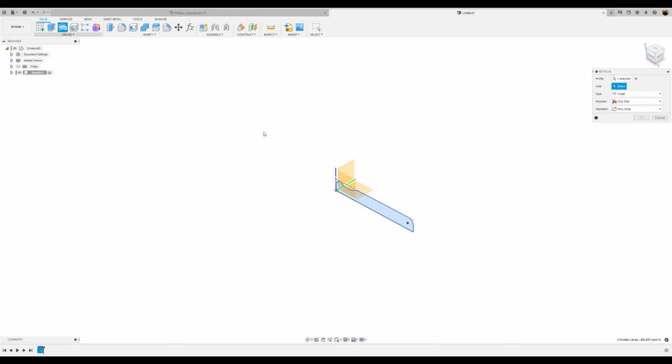I'm going to select the revolve tool. The profile is already selected. Now the axis, I'm just going to select the bottom and it'll rotate. There's nothing else you need to do. Click OK.